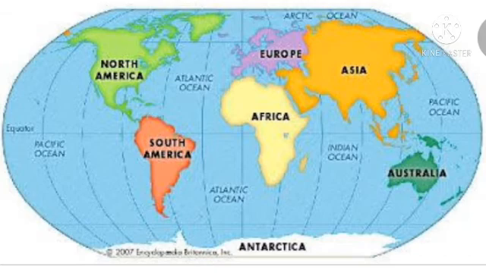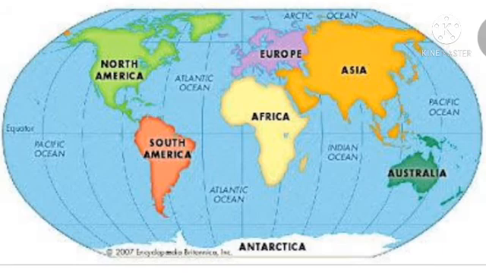Can you tell me how many continents are there? Yes, there are 7 continents. These are Asia, Africa, Europe, North America, South America, Australia, and Antarctica.